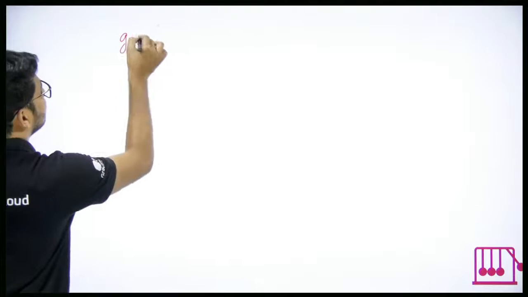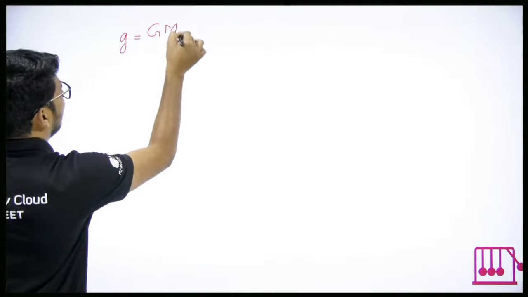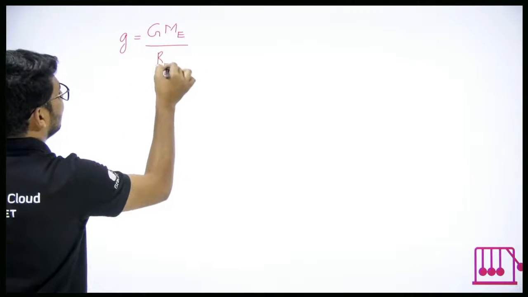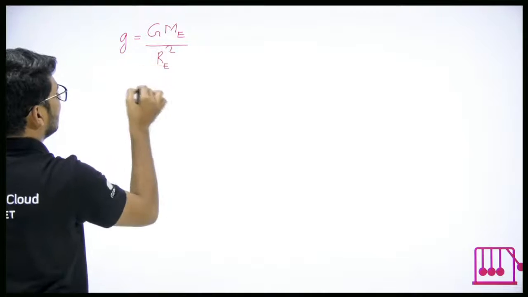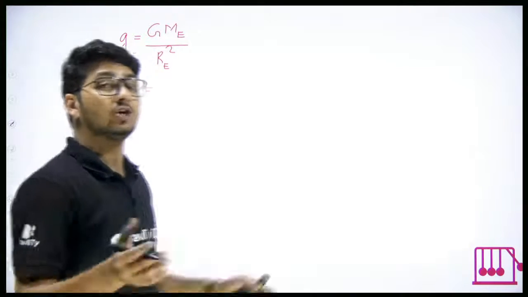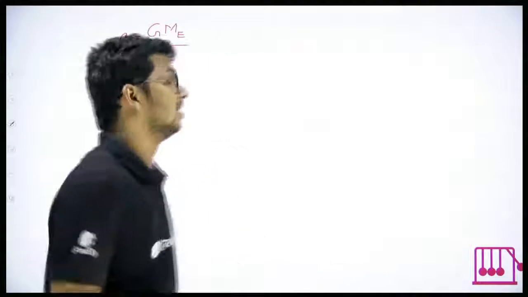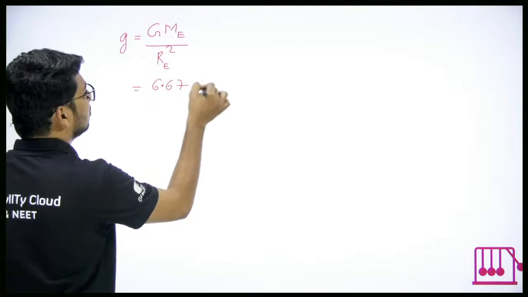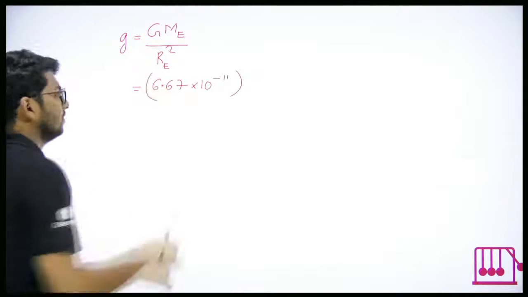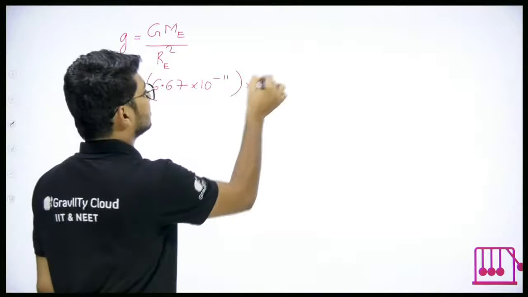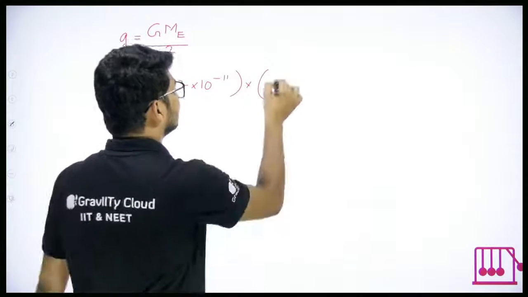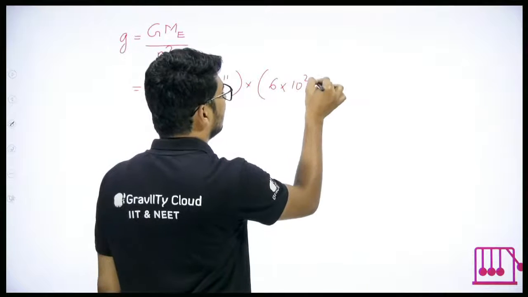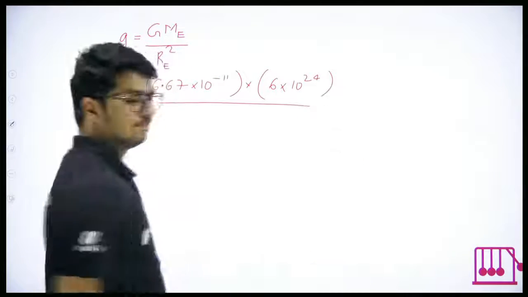We will use them to get the value of acceleration due to gravity. Let's do it. g is equal to capital G, mass of Earth upon radius of Earth square. Capital G, the value you should remember. It should be in your mind. What is the value of capital G? 6.67 into 10 power minus 11, into mass of Earth. What is mass of Earth? 6 into 10 power 24 kilogram.